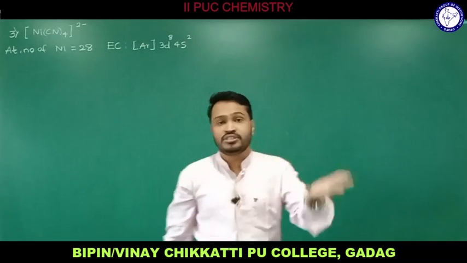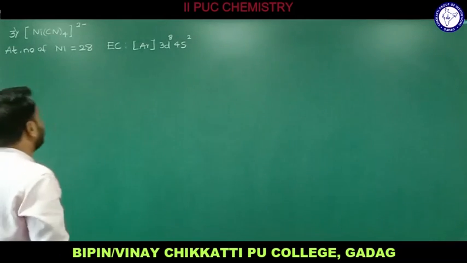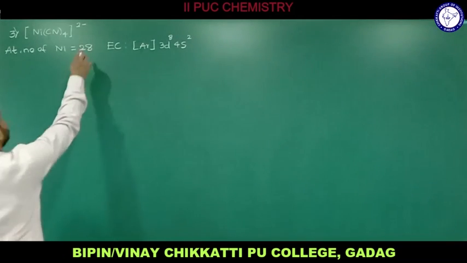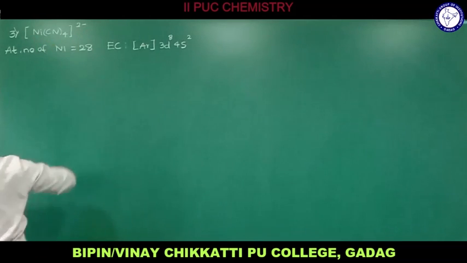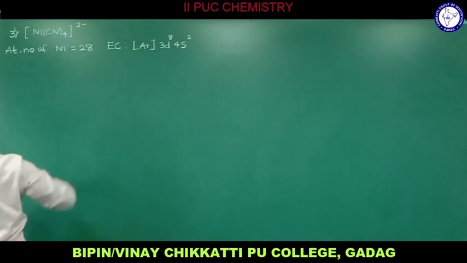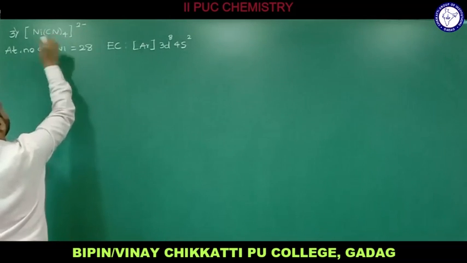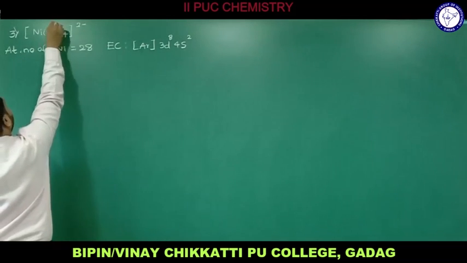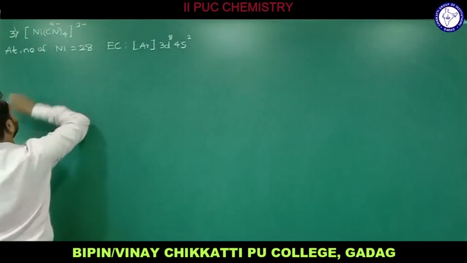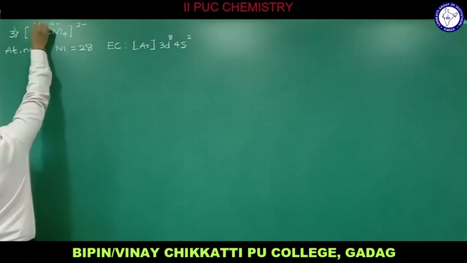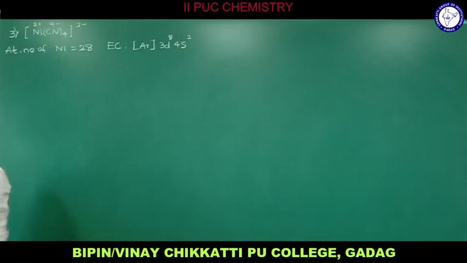We'll see the oxidation state of nickel. This is an anionic complex, since we have a negative charge over the complex here. So CN minus, this is a cyanido ligand, 1 minus for 1 CN, and we have 4. Therefore the charge will be 4 minus, and the charge of nickel would be 2 plus here. 2 minus 4, you will be getting minus 2.